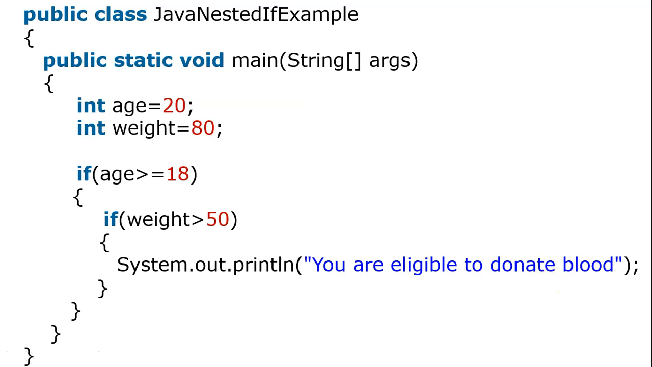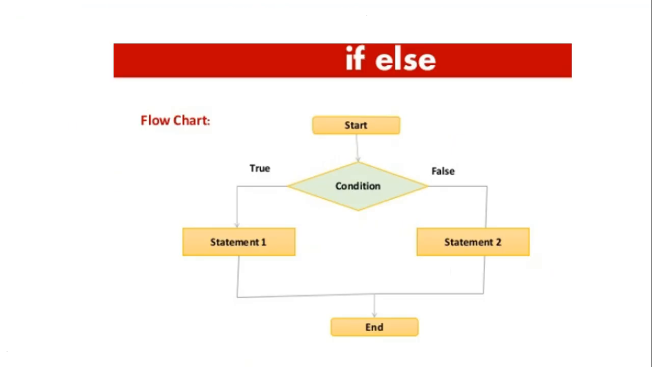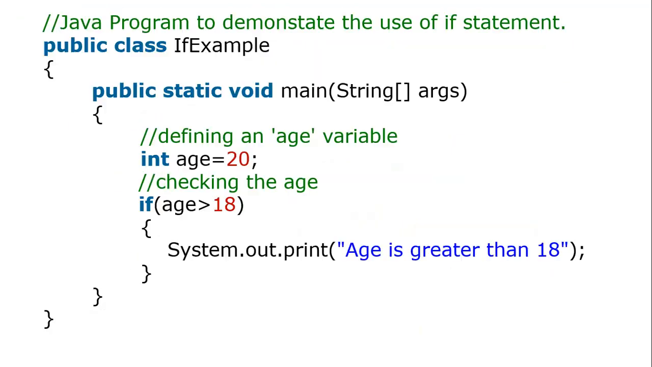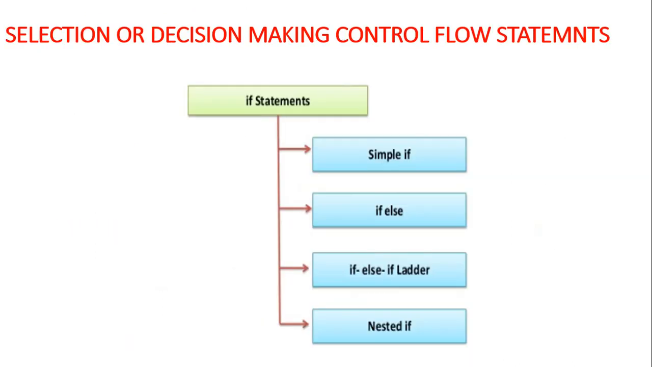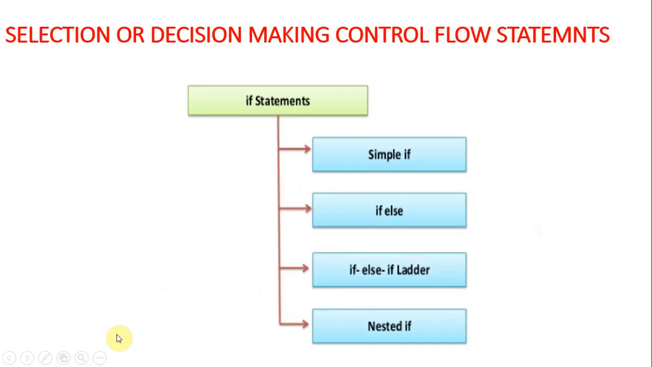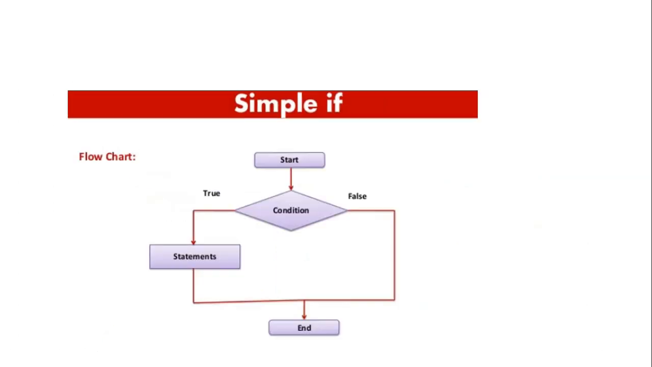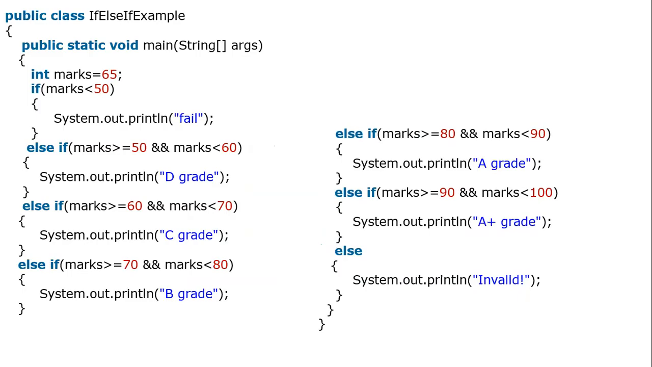That is nested if: in a simple if we are including another simple if. We didn't specify any else part here. So that is about if. Control flow statements are used to control the flow of execution. In selection or decision making, we have if and switch. There are four kinds of if: simple if, if else, else if ladder, and nested if. After that, switch. You all know it from the C language, so don't worry, only the syntactical things differ.